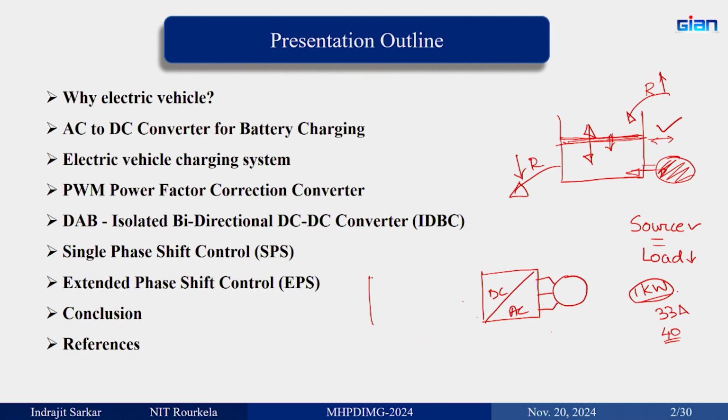Then you have the battery, and then you have a DC-DC converter.